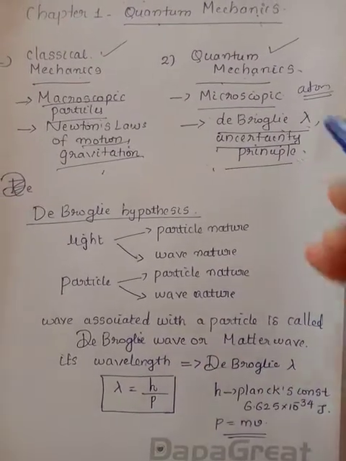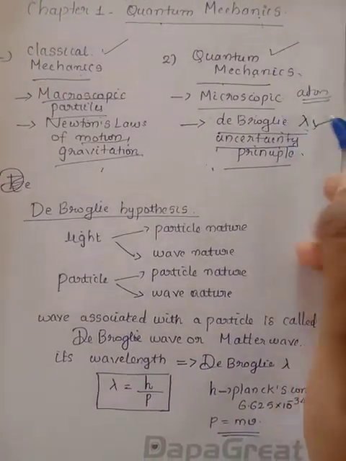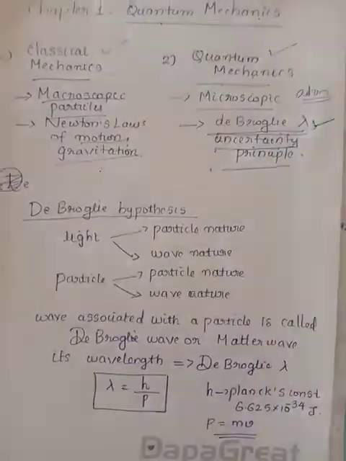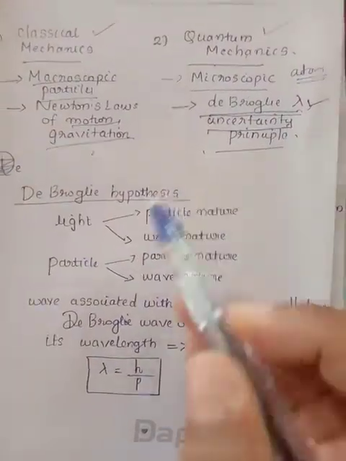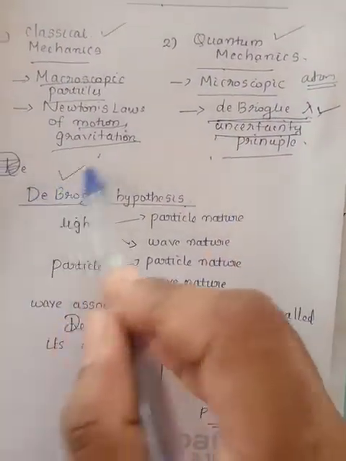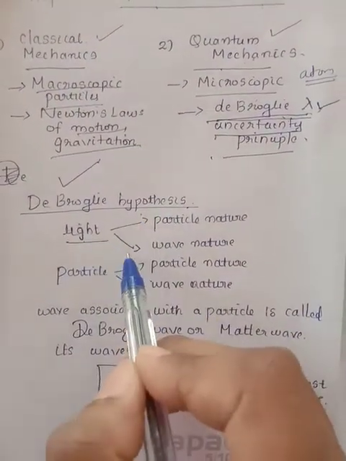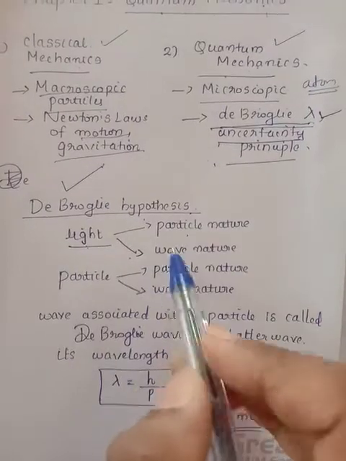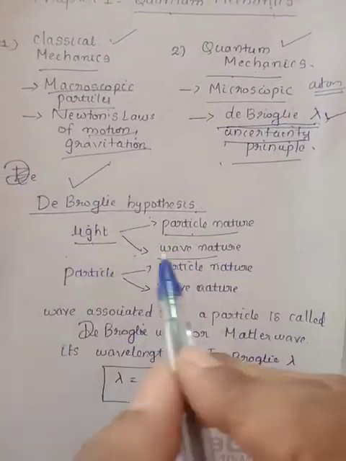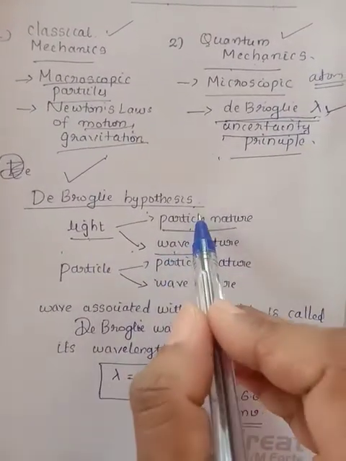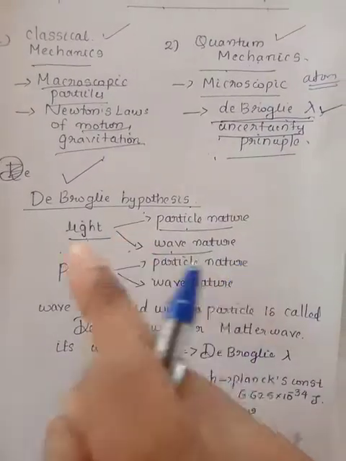Now I am going to discuss the first basics of quantum mechanics, that is de Broglie hypothesis. What about de Broglie hypothesis? It was suggested by the scientist de Broglie. You may have heard the concept that light has a dual nature. Light is a particle as well as a wave at the same time. Light can be treated as a wave as well as a particle at the same time. That is the dual nature of light.